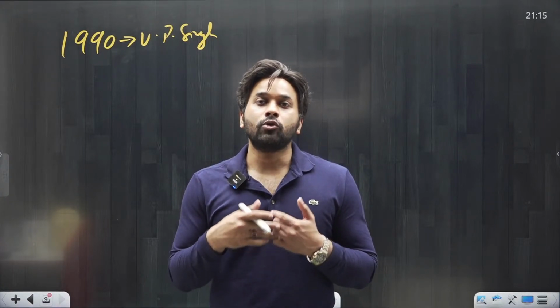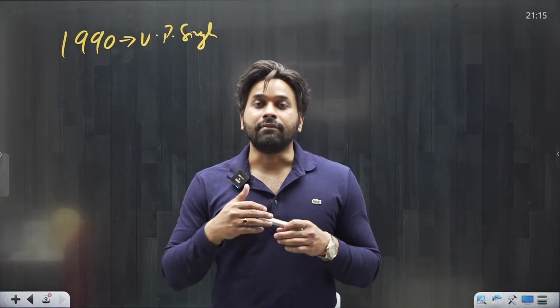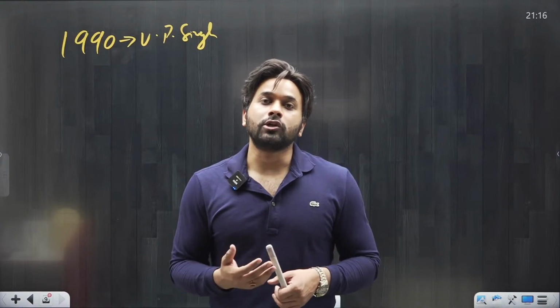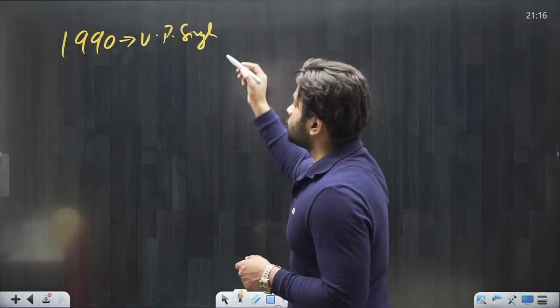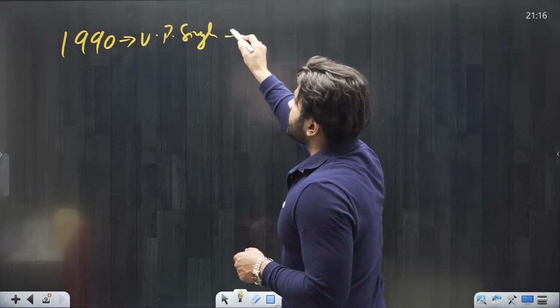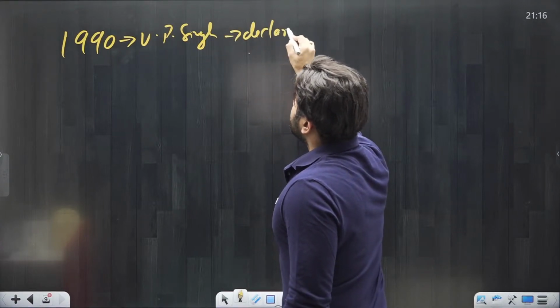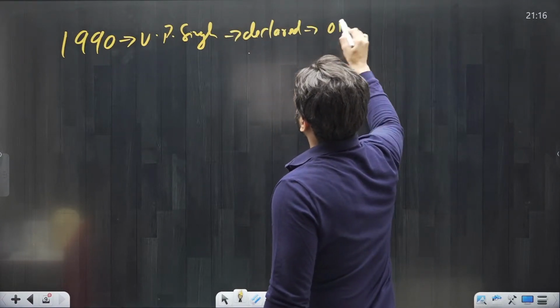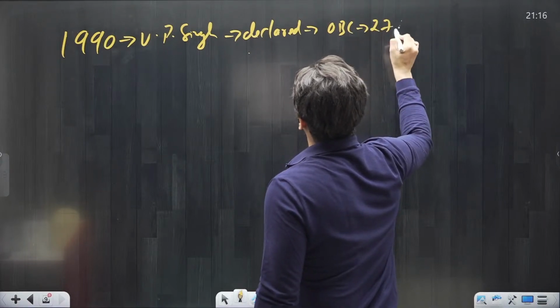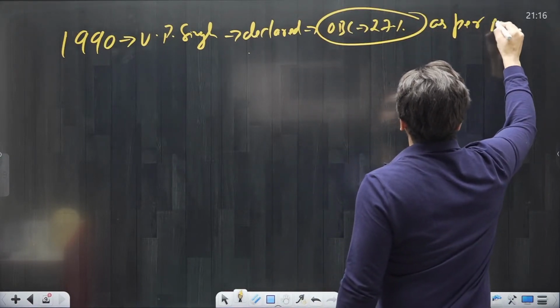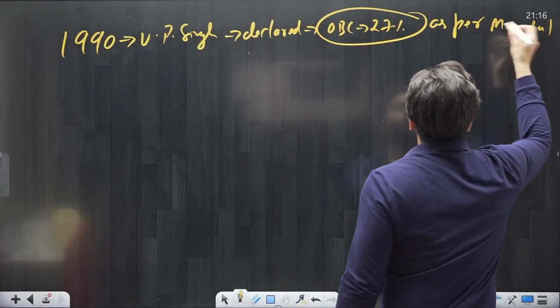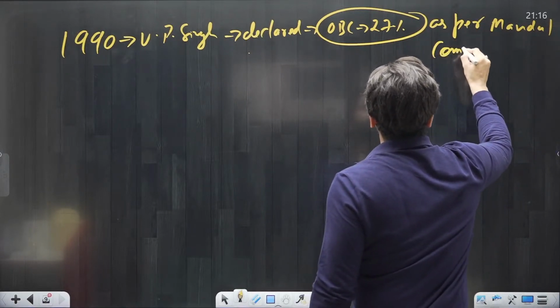It was in 1990 when the VP Singh government decided to play the OBC card and declared that we are going to implement the Mandal Commission report. We will give 27% reservation to OBC as per the recommendation of Mandal Commission.